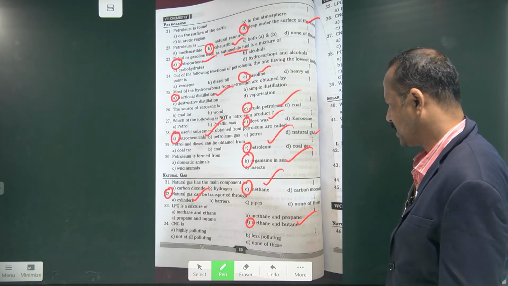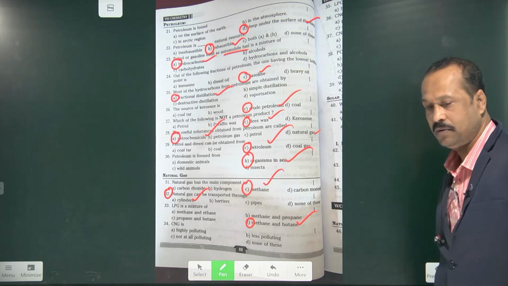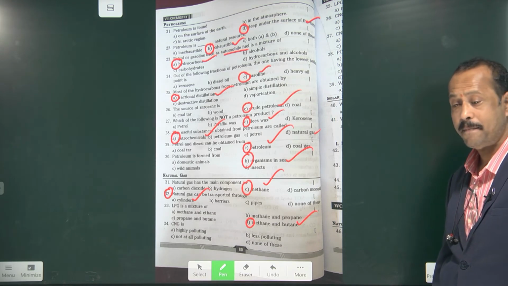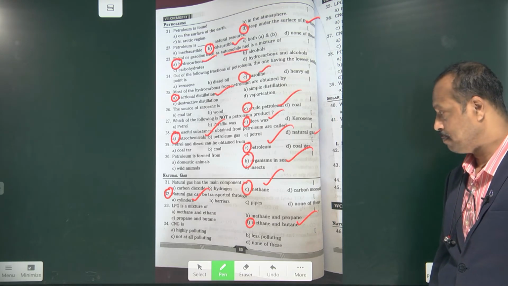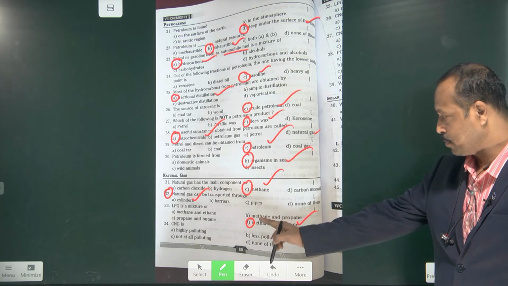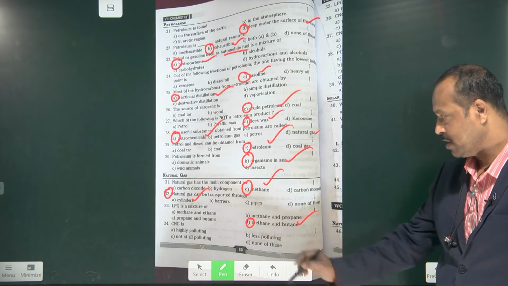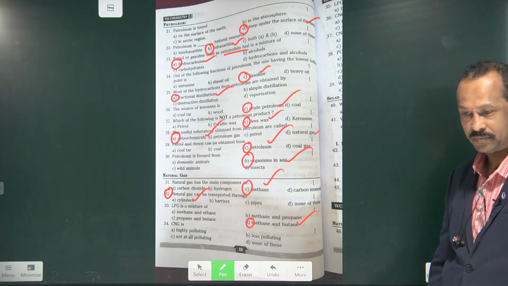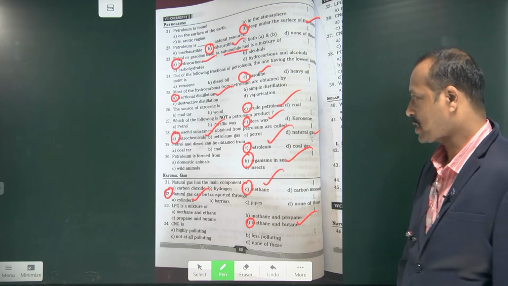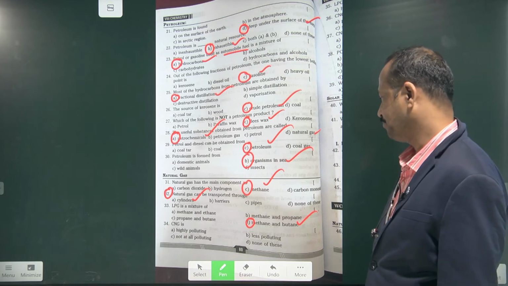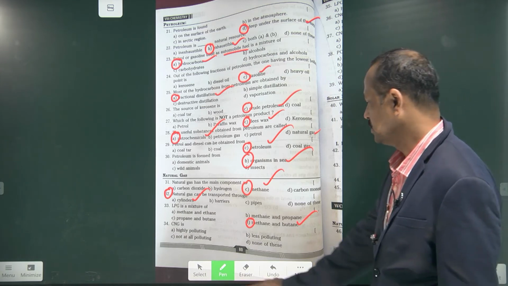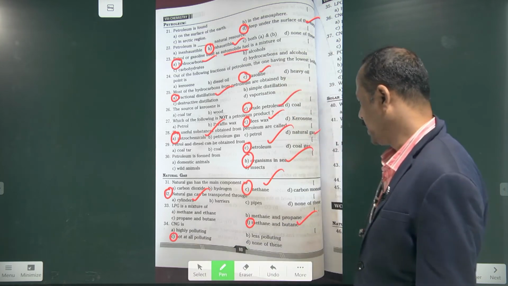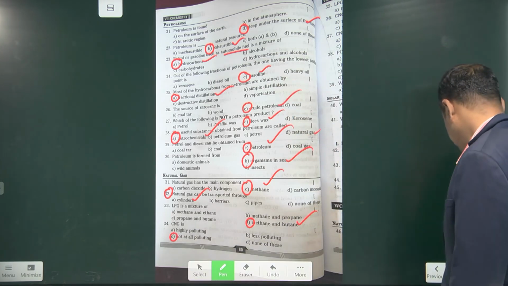Next, CNG means what? What is the full form of CNG? Compressed natural gas. Very good. Highly polluting, less polluting, not at all polluting, or none of this. Actually, CNG comes under less polluting, I think. Very less polluting. Okay, check that one once.